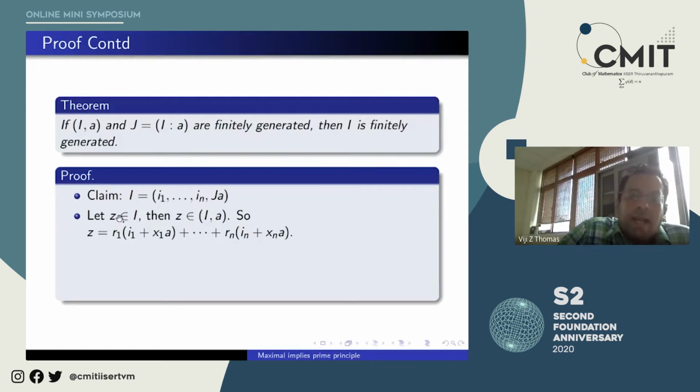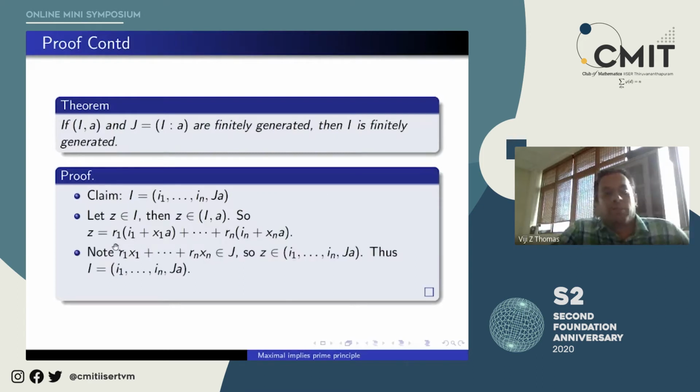So let an element Z be in I. Moreover, Z is in this ideal because I is contained here. So Z belongs to that. Since this was finitely generated by such elements Ij plus Xj, we can write Z as a linear combination like that, where Ri is coming from the ring: R1(I1 plus X1a) plus dot dot dot Rn(In plus Xna). Before going to this third step, let me tell you why this third step happens.